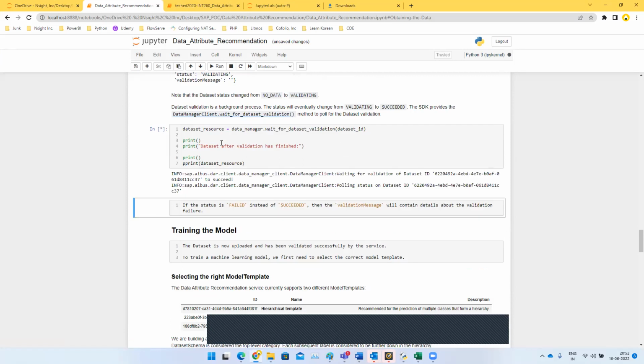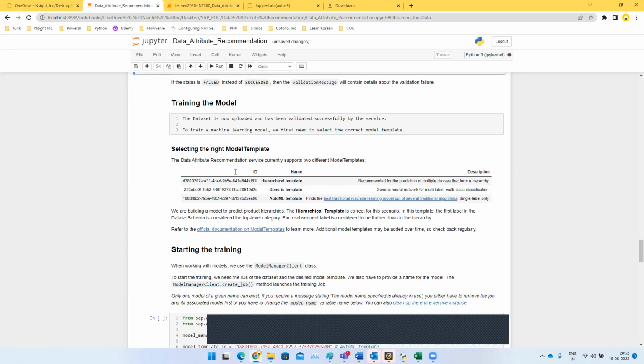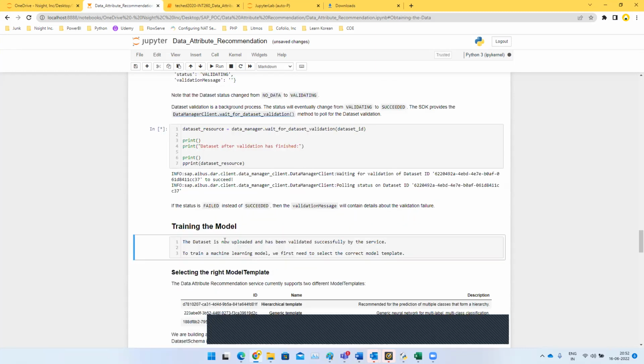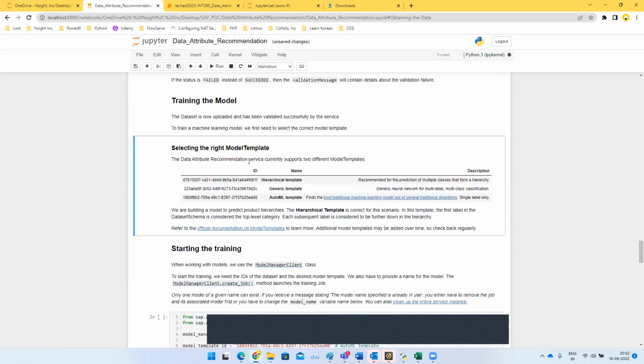So I'll just run this. So we can see that the status over here has succeeded, and it's still running in the backend. So as the validation is going on, let's go with the training of the model.